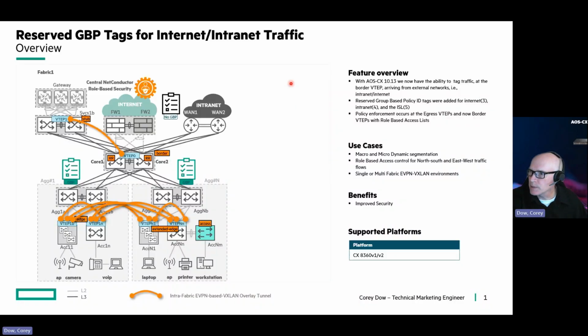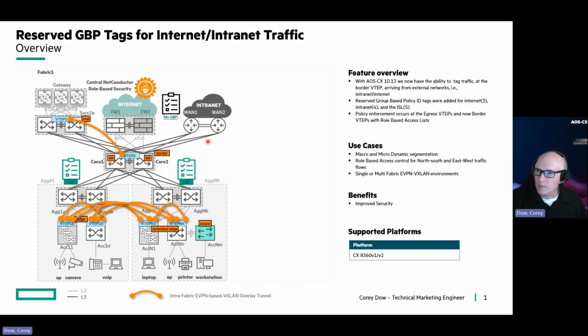So with 10.13, as you see with the overview bullets here, we now have the ability to tag traffic at the border VTEP for traffic arriving from external networks. As you can see here, we've got traffic traversing out to the internet and also out to the intranet.